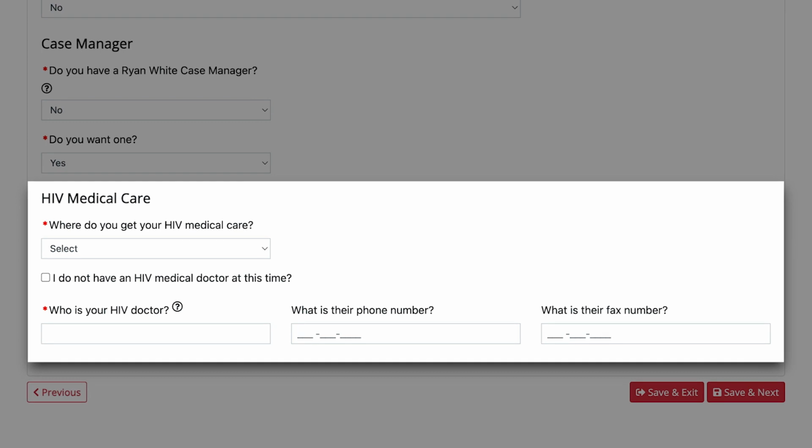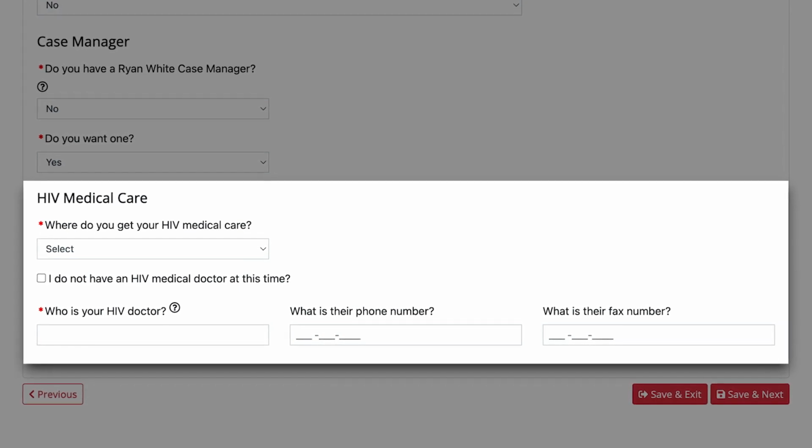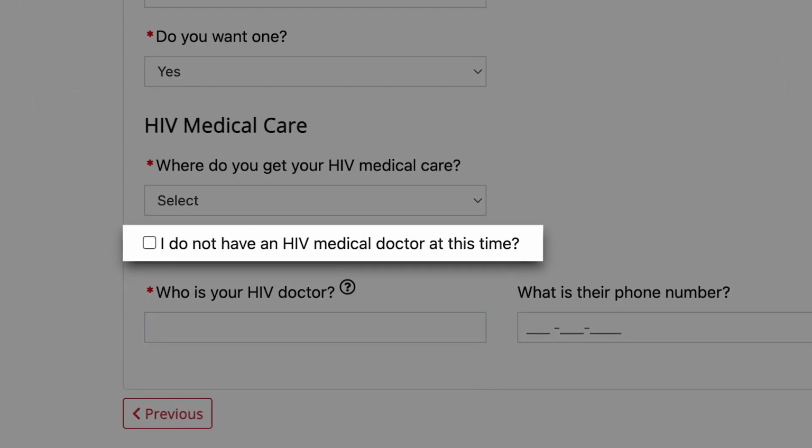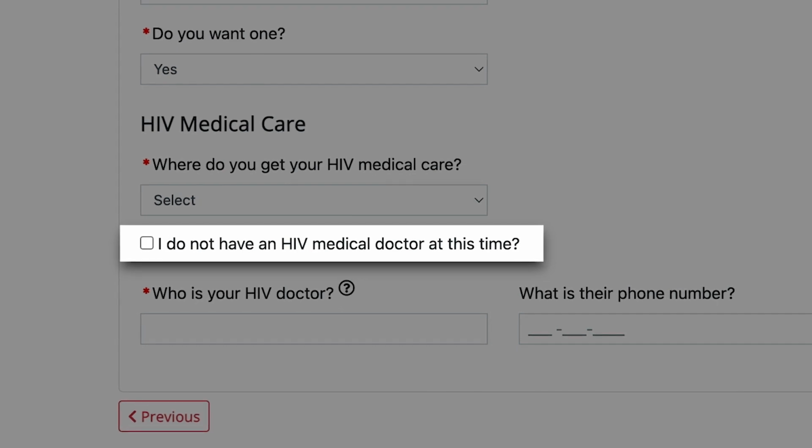Next, we'll ask questions about your HIV medical care. If you have an HIV provider, please enter their name, phone number, and fax number. If you do not have an HIV provider, go ahead and select No. Then you'll be asked if you've ever received HIV care before. Please select Yes or No. Next, we'll review your income.